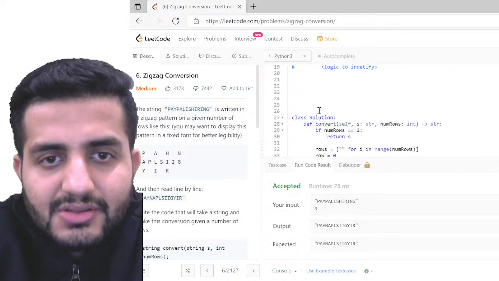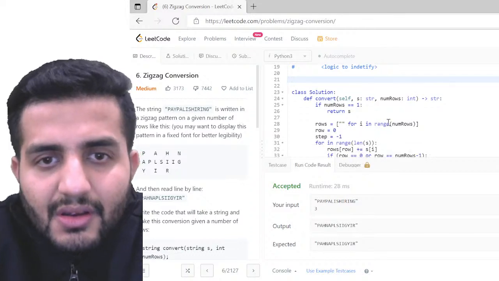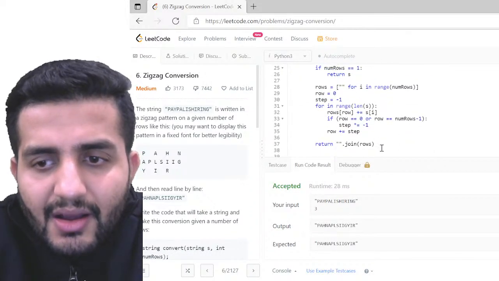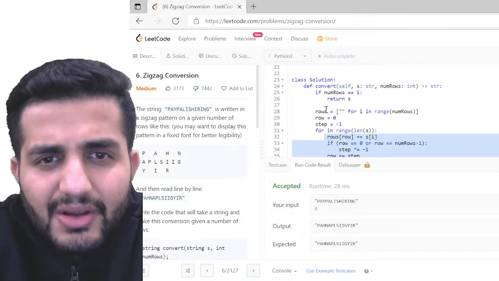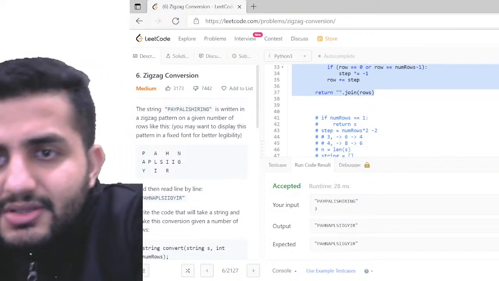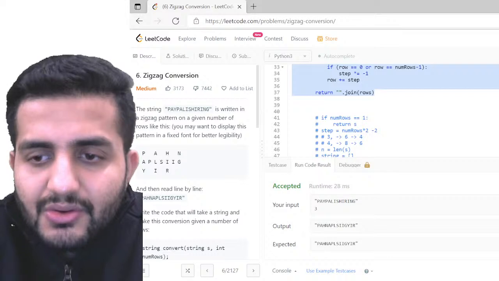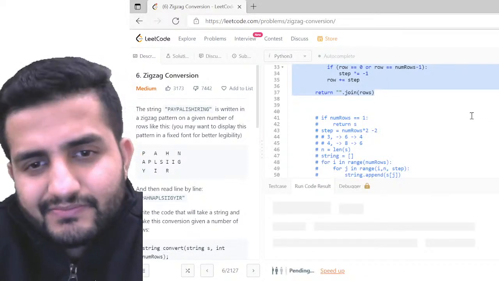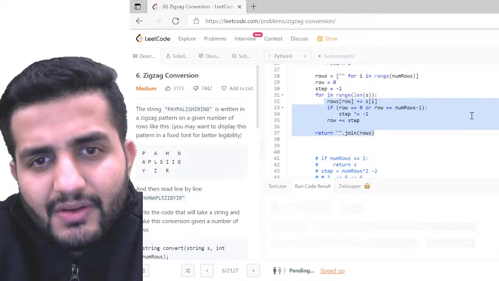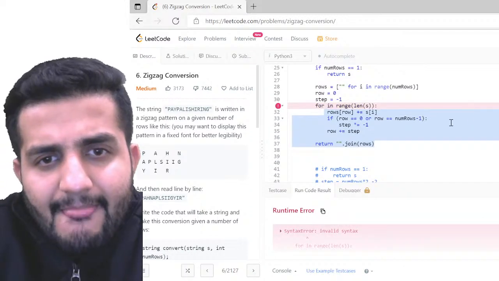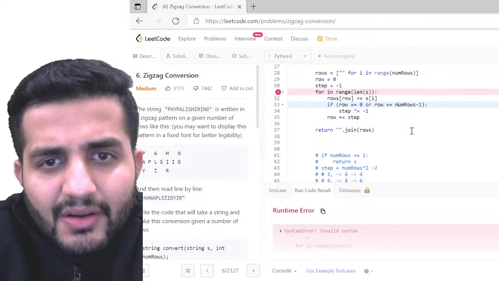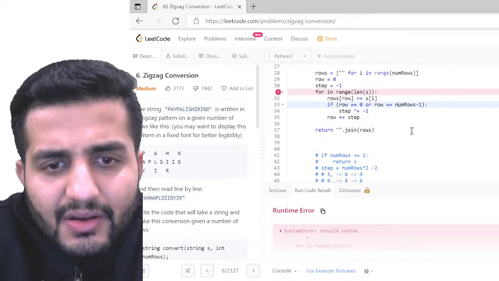Let's try to run this. It's actually a simple question only. I don't know why I complicated that solution. Okay, what problem happened?